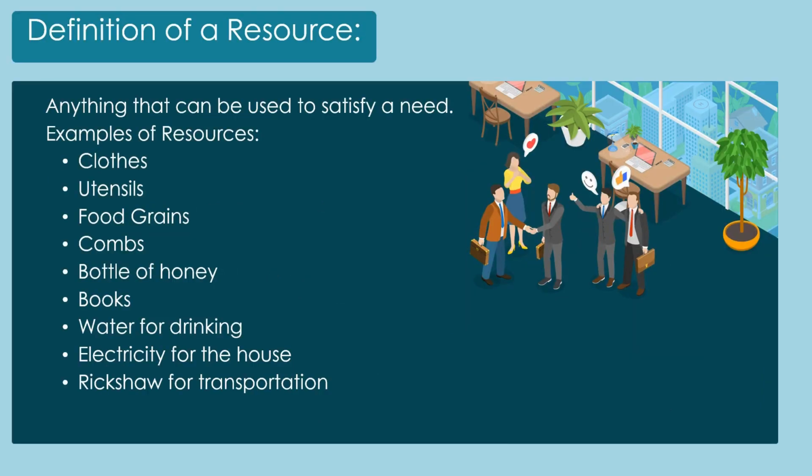Let's go through the definition of a resource. Anything that can be used to satisfy a need is known as a resource. Examples of resources are clothes, utensils, food grains, combs, bottle of honey, books, etc.